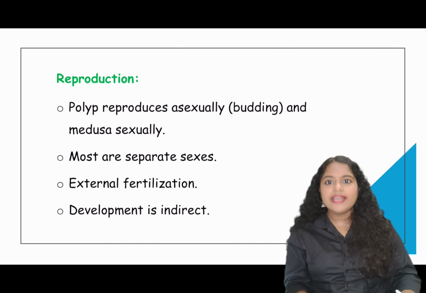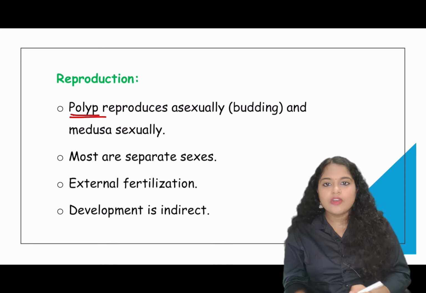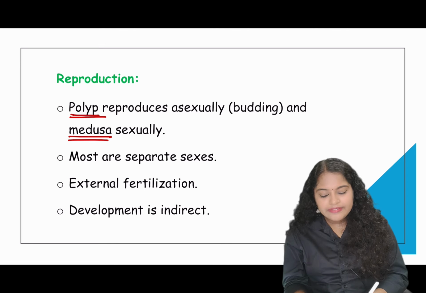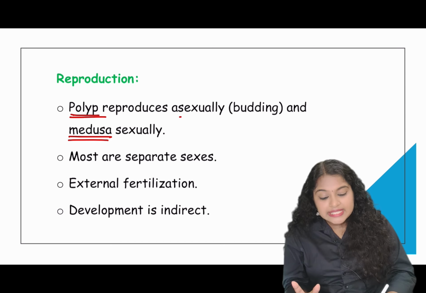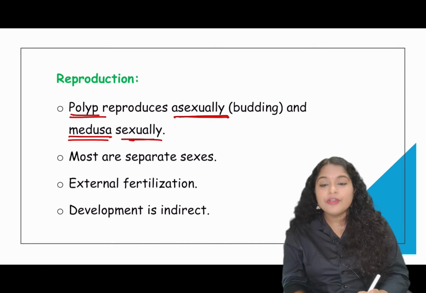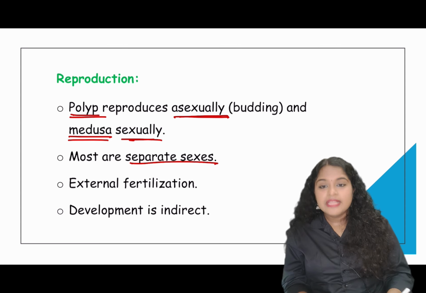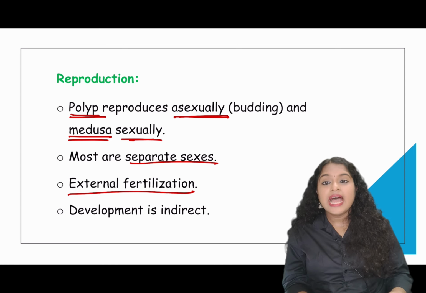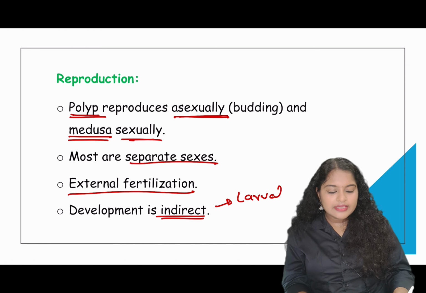We already saw that the coelenterates have both sessile and free-living forms. The sessile form is called the polyp and the free-living form is called the medusa. The polyp will reproduce asexually and produce medusa. And this medusa will reproduce sexually to produce polyp. This is called alternation of generation. Most of the sexes are separate. They have external fertilization and their development is indirect, so through a larval stage.